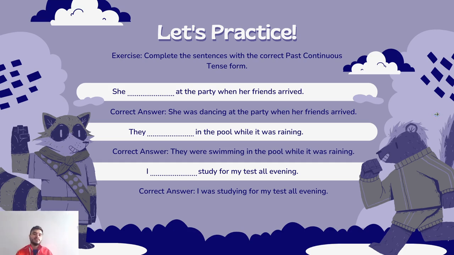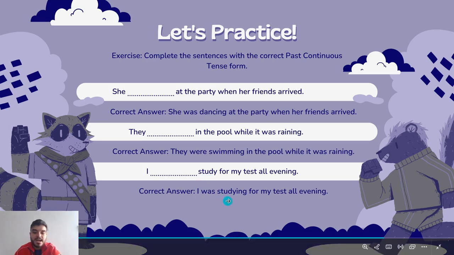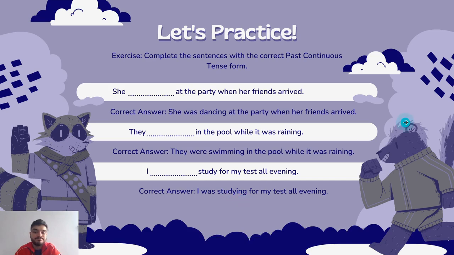Now let's practice here, guys, a bit. We got 3 exercises here, and of course you have the correct answer there. Let's complete these 3 sentences, and we have the correct answer here. She was dancing at the party, and they were swimming in the pool, and I was studying. See that most of the words, like study, are in their base form, and it happens to switch to the ing.